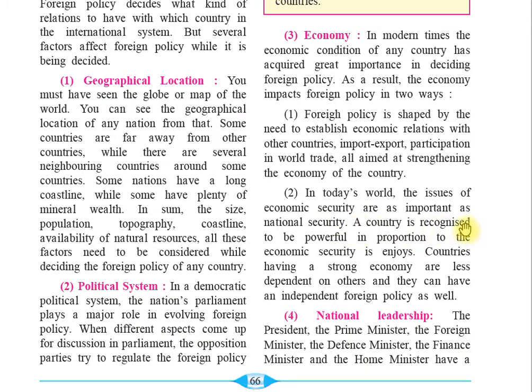A country is recognized to be powerful in proportion to the economic security it enjoys. So today it is recognized that every country should have economic security. Countries having a strong economy are less dependent on others. So those countries which are strong in economy are less dependent on other countries and they can have an independent foreign policy as well.